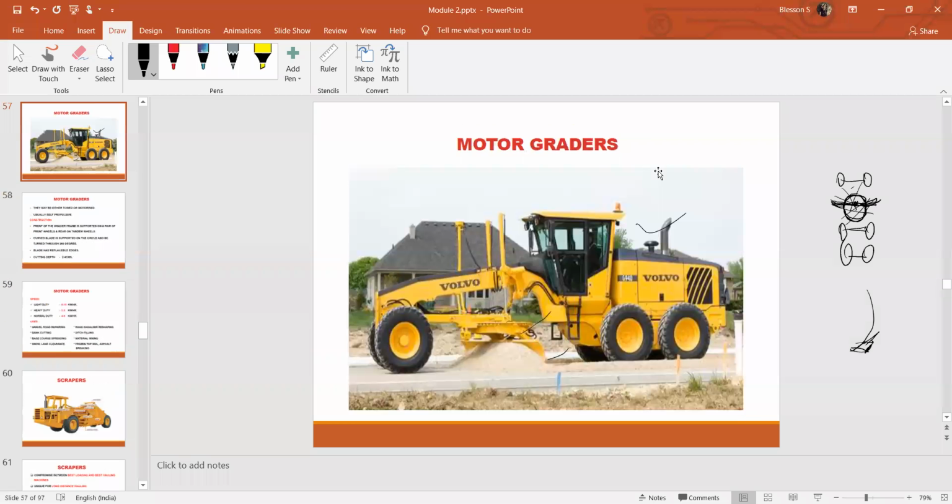So that was about the motor grader. Always remember, this blade can be rotated 360 degrees. Also it can be tilted. In a few of the motor graders, it can be tilted towards this side, or towards the upward or downward direction, based on the requirement.